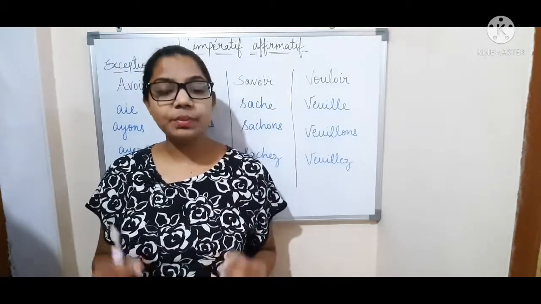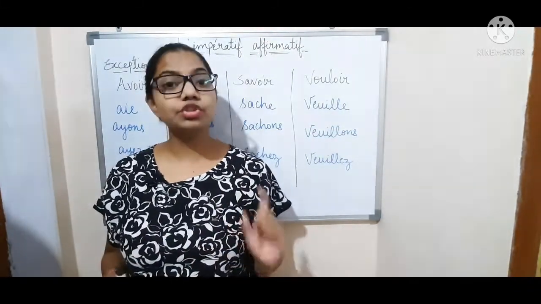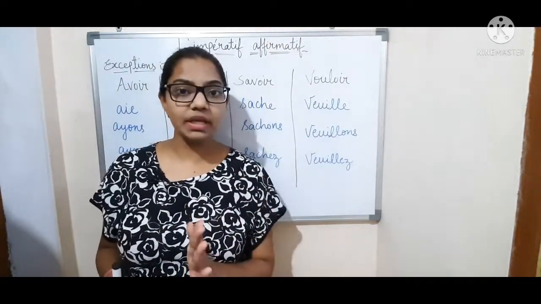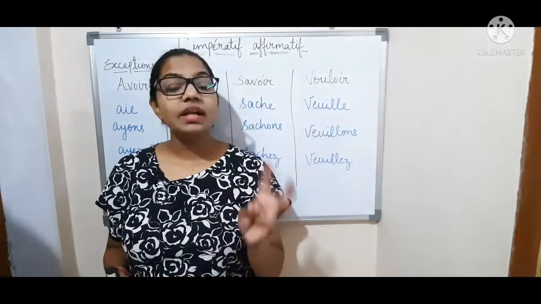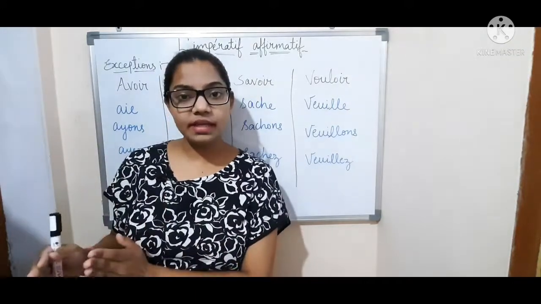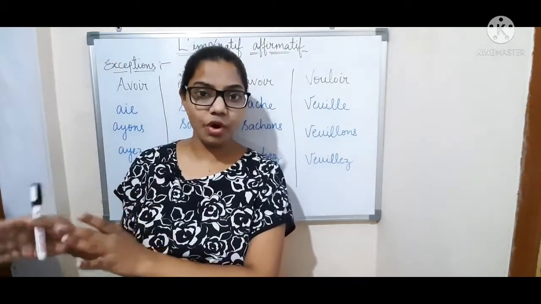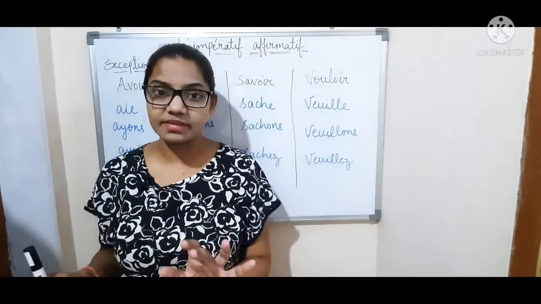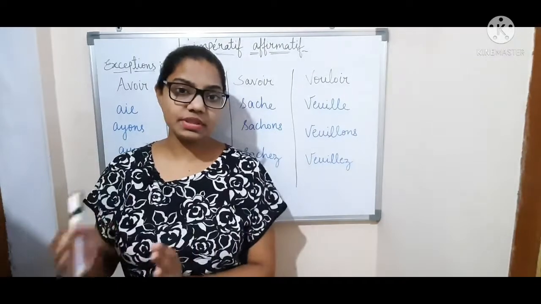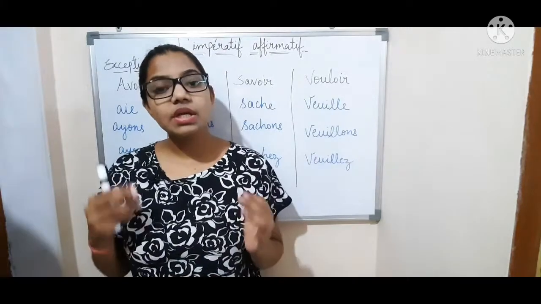So there were 4 rules to make the imperative sentences. Number 1 is we use only 3 persons, tu, nous and vous. Number 2 is we don't use the subject pronoun at the beginning of the sentence. Number 3 is we don't use the s in the second person singular, that is in the tu form of the conjugation in er regular verbs. We don't use s. And number 4 is we always use the exclamation mark at the end of the imperative sentence. So there were 4 rules to make it.